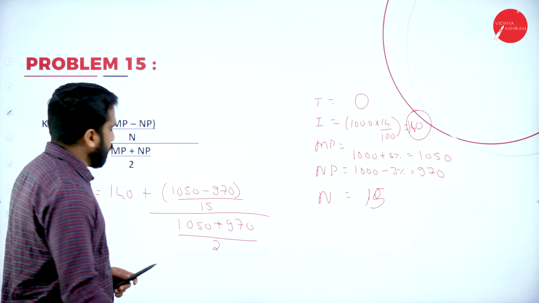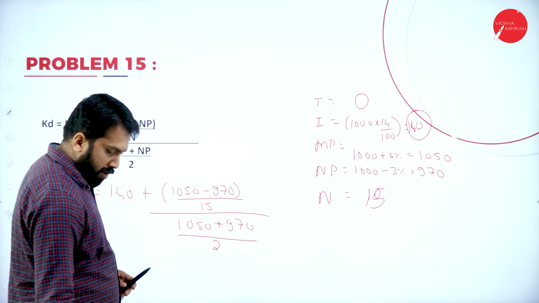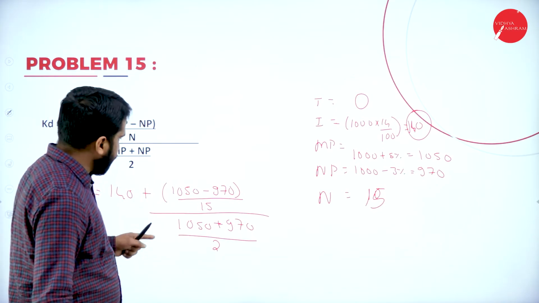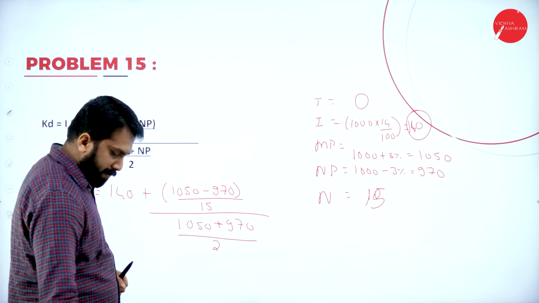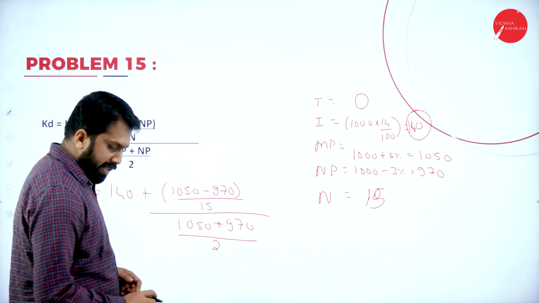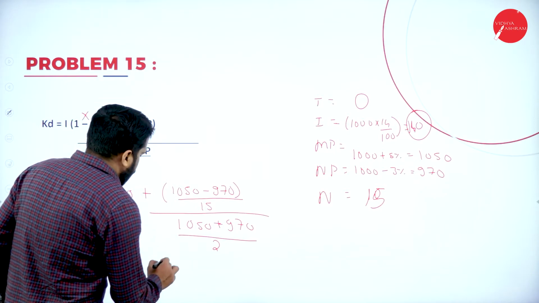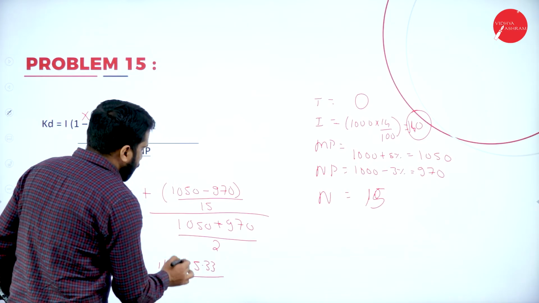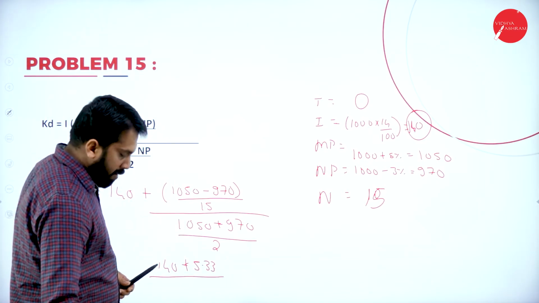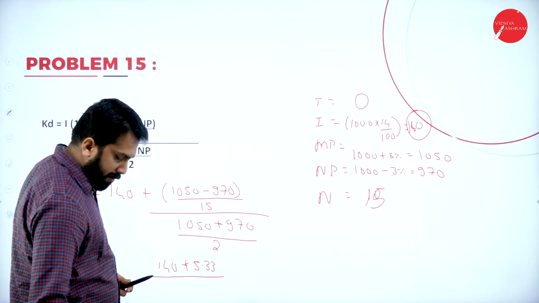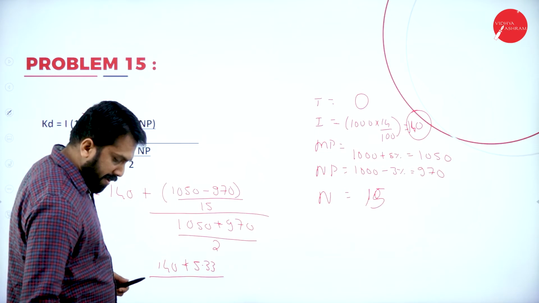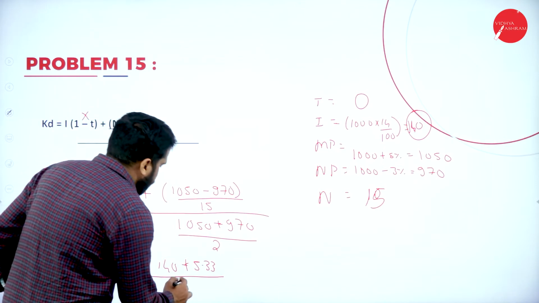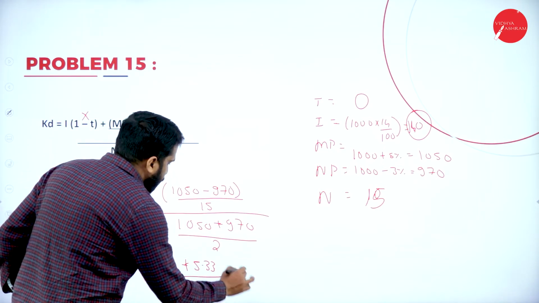I'll go one by one in the calculation. 1050 minus 970, whole divided by 15. You will get 5.3 something. 140 plus 5.33 divided by this calculation. So what will be the calculation? 1050 plus 970 divided by 2. This will be 1010. What will be your answer?